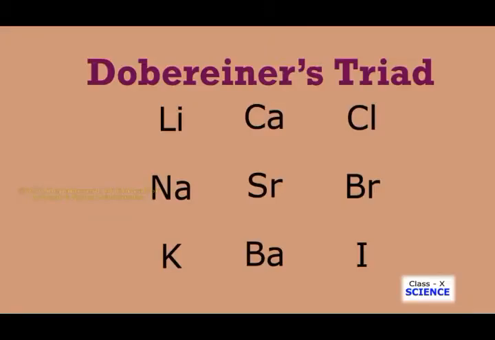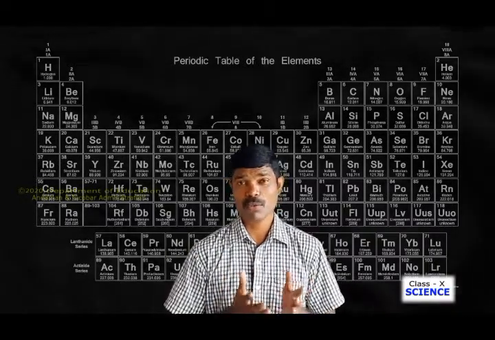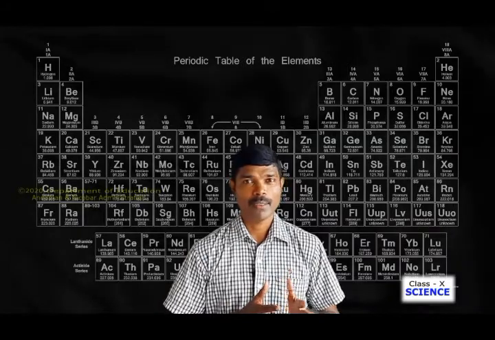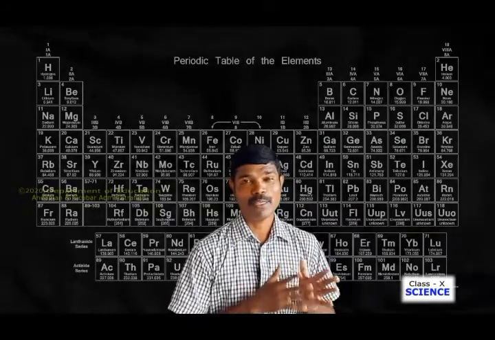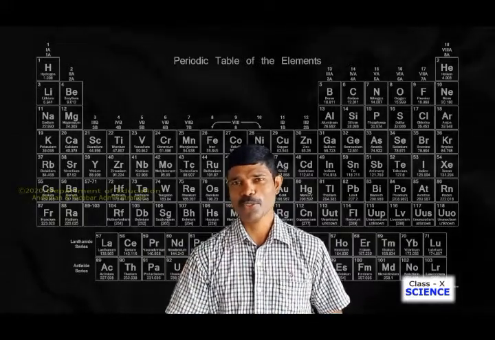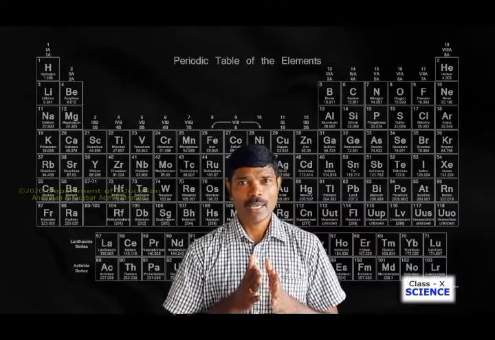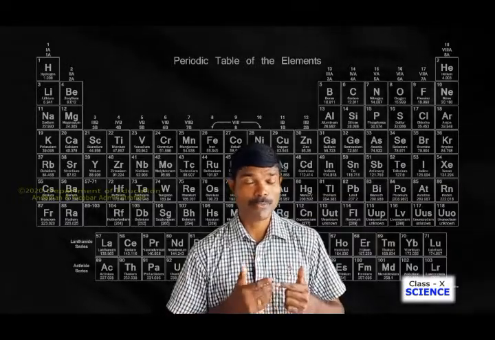The attempts made by Dobereiner encouraged other scientists to come up with a new way to classify elements, so that the drawback of Dobereiner's triads could be eliminated. The second scientist who came forward to classify elements was Newlands. He started arranging elements from hydrogen.